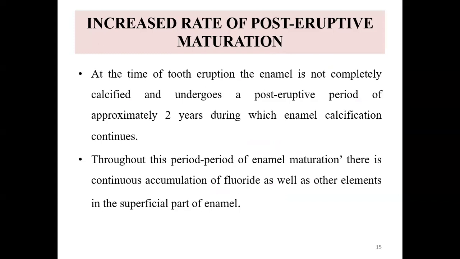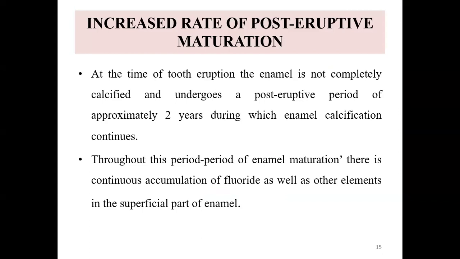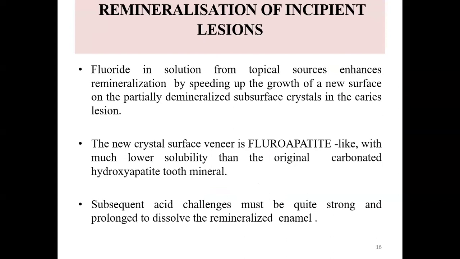Throughout this period of enamel maturation, there is continuous accumulation of fluoride as well as other elements in the superficial part of enamel. So this is how it increases the maturation, because the fluoride will keep accumulating. Next is the remineralization of the incipient lesions.